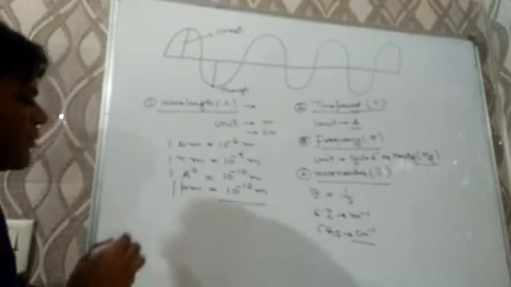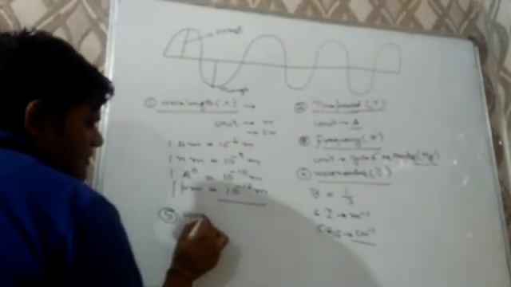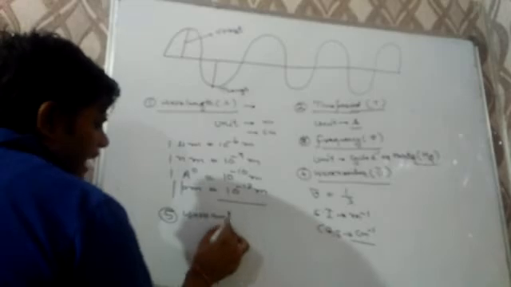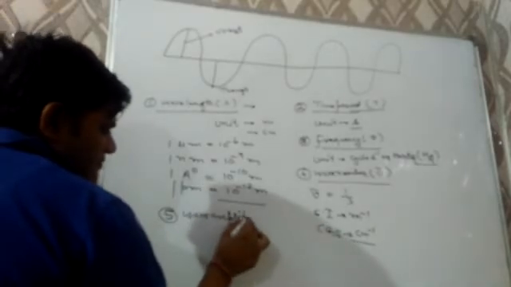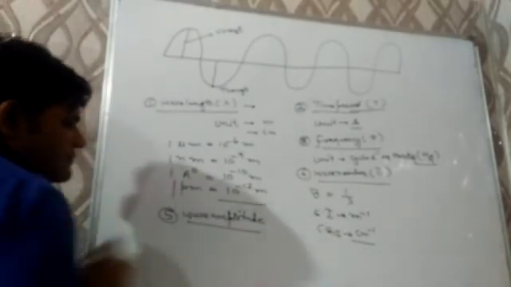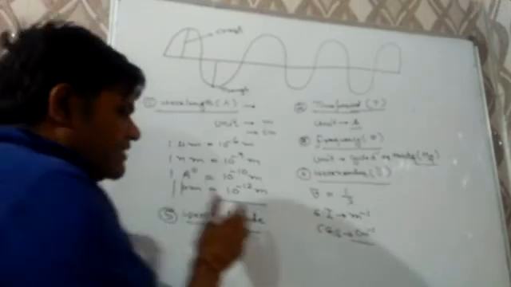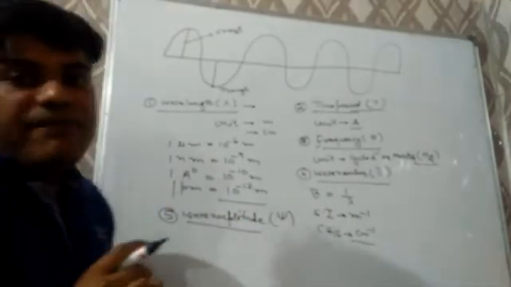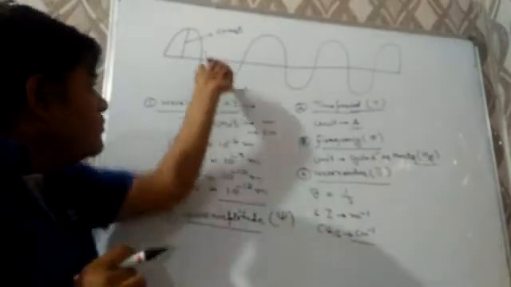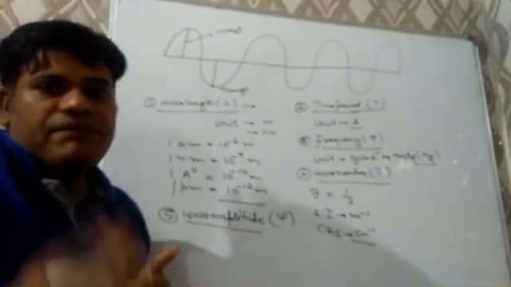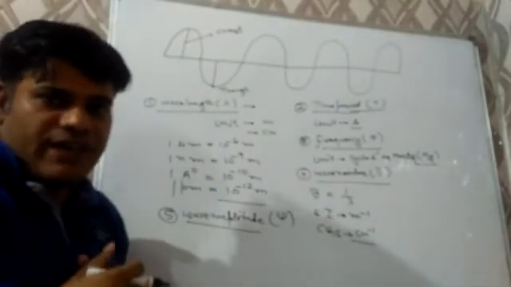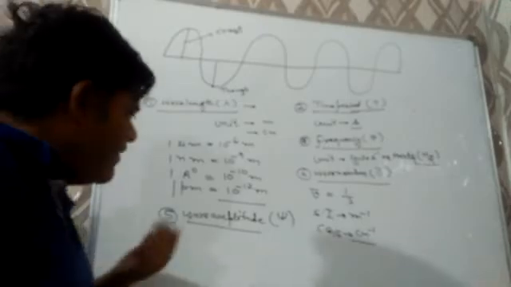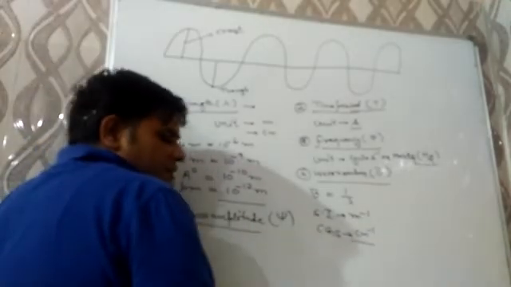And the last property of a wave is wave amplitude. It is denoted by psi, and it may be defined as the height of the crest or depth of the trough for a wave. Later on we will discuss it.